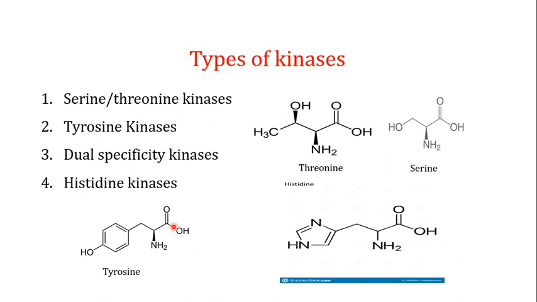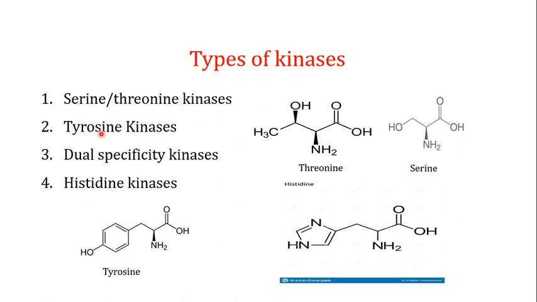Now there are different kinds of kinases in living organisms, and they are broadly divided into 4 groups. The first group are known as the serine threonine kinases. The second type are known as the tyrosine kinases. The third are known as the dual specificity kinases, and the last group are known as the histidine kinases. If you look at the names of these kinases, the amino acid is actually mentioned in the name. So the serine threonine kinases add a phosphate group to the serine or the threonine amino acid.